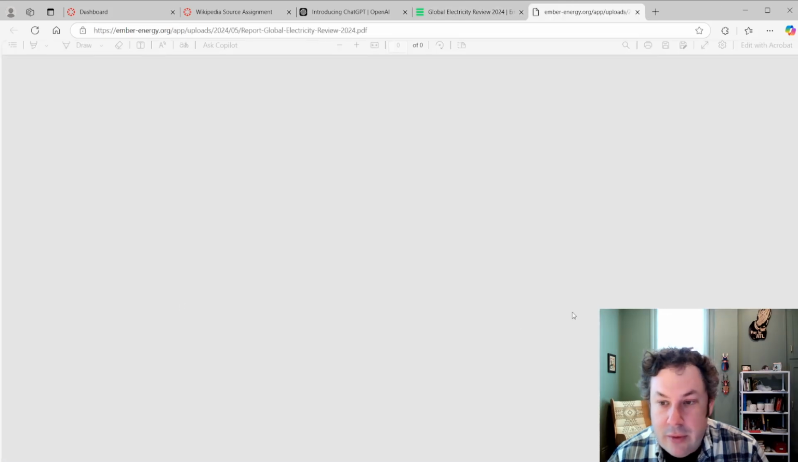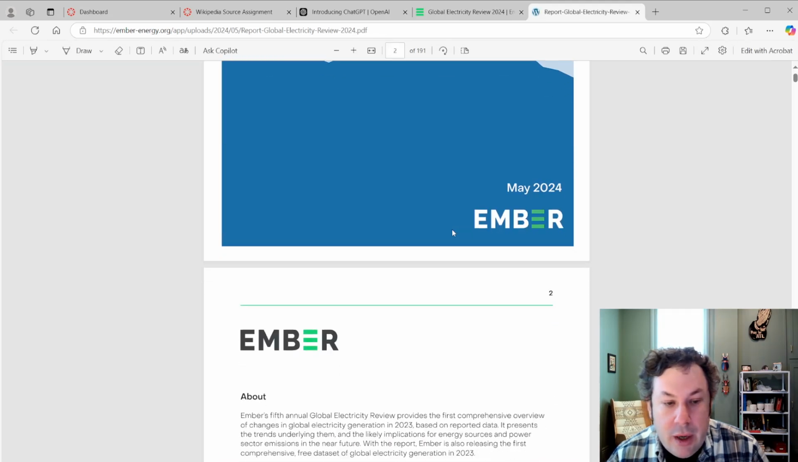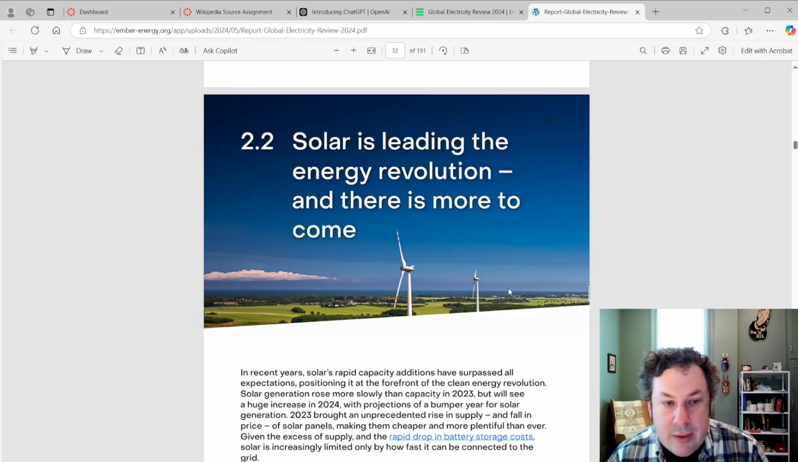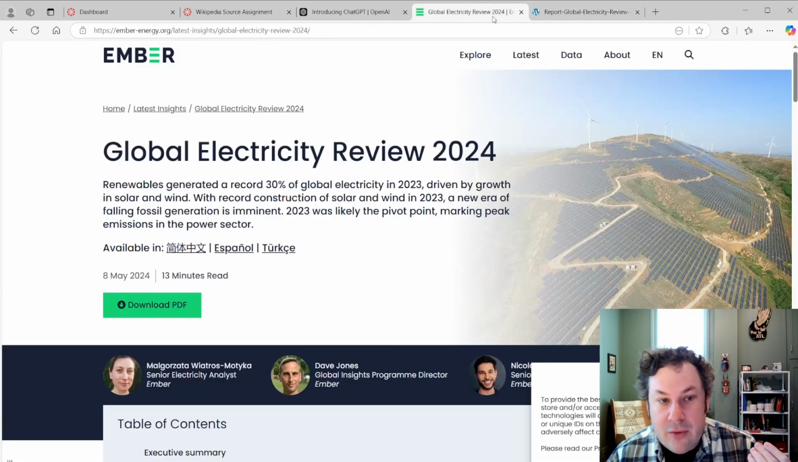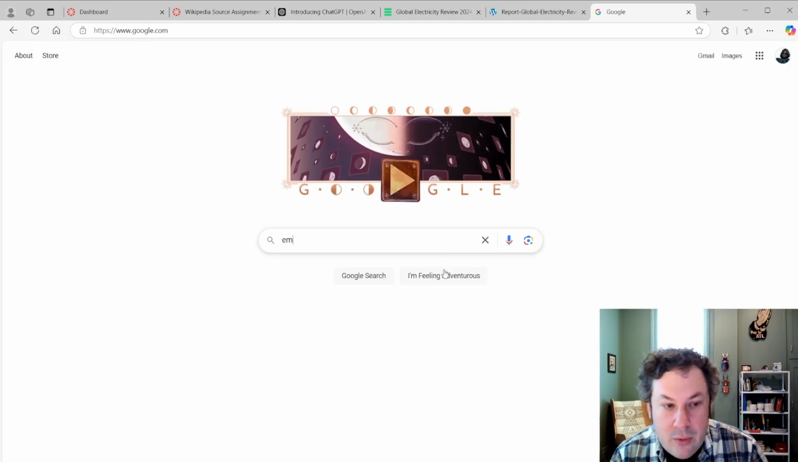I actually haven't looked at this. This is probably a summary of different power sources in the world with lots of charts and tables. A lot of great information. Now, the question you have to ask yourself, is this a valid source of information? So again, Wikipedia is a great repository of sources, but you need to make sure those sources are valid. So I'm going to go to Ember